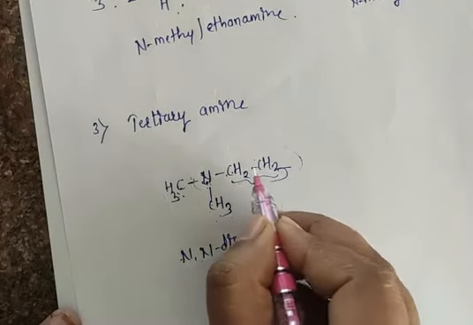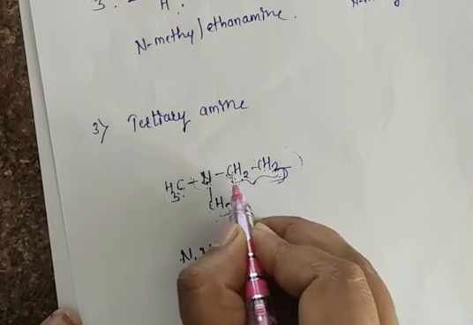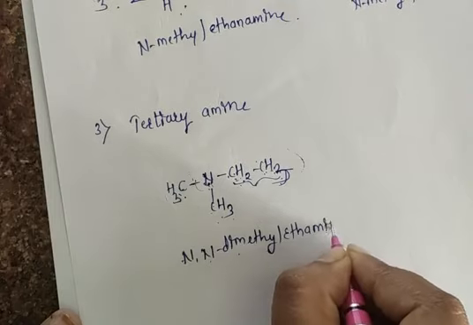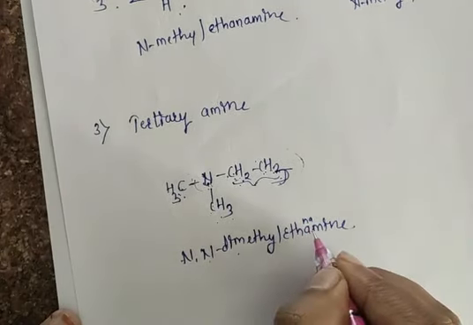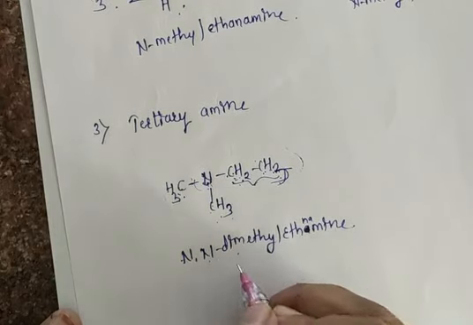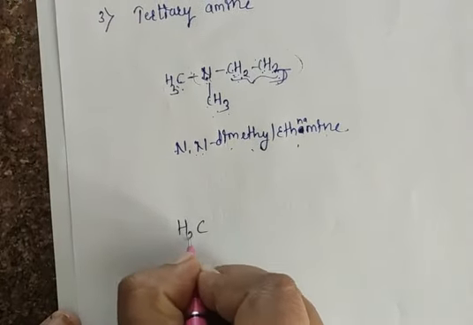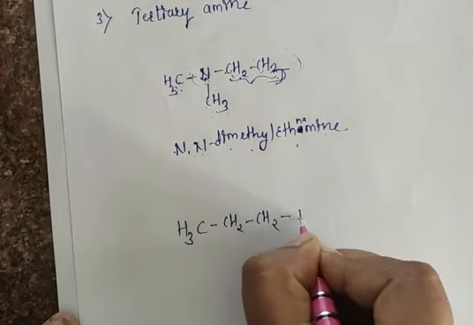So this is your CH2CH3, yes, CH2CH3. It is nothing but 2 carbon, means ethane, so ethanamine. N,N-dimethyl ethanamine.